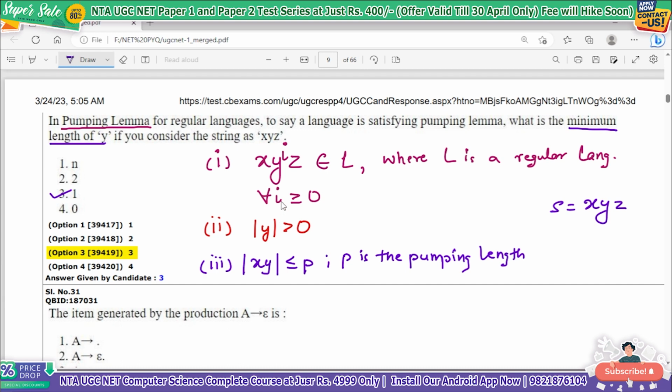Okay, so these are the properties that you should know for the pumping lemma, that is x y z. If there is a string that wants to be part of a regular language with length p or more than p, three properties should be satisfied. First property: x y to the power i z should belong to L for all i greater than or equal to 0. Second property: the length of y in x, y, z has to be greater than 0. And the third property is that the length of xy altogether has to be less than or equal to p. Okay, these were the basic properties of the pumping lemma, and the question was asked on exactly these properties. So whoever has studied the properties well would have been able to do this in no time.